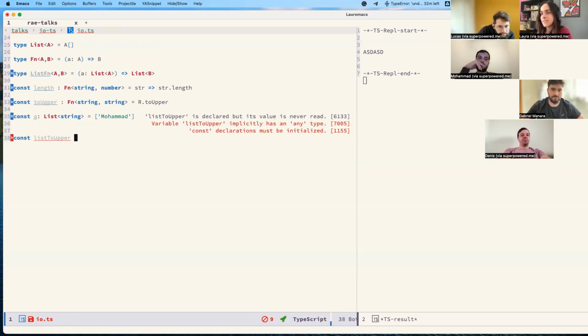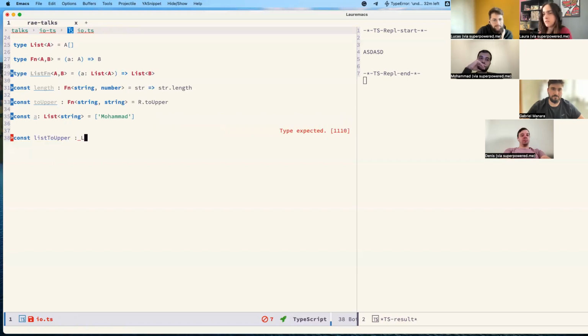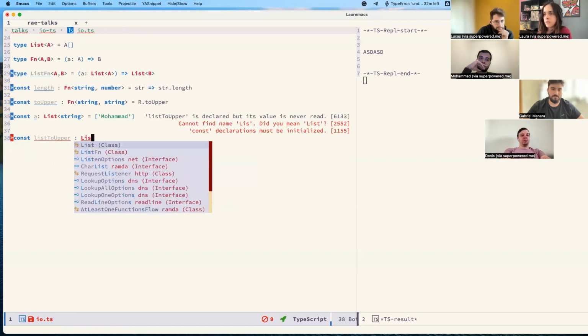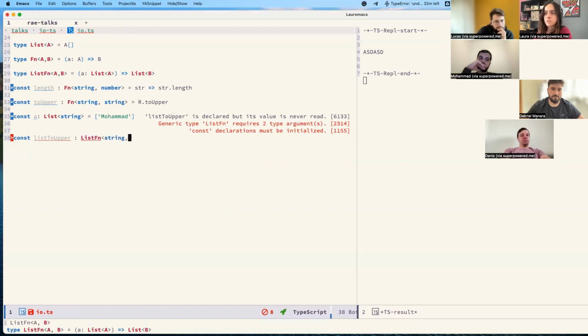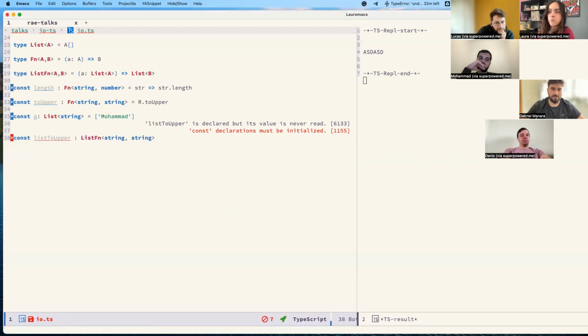Let's continue. So let's create this function here, list to upper, that will be very similar to the one before. We know that upper is string to string, so we want to get a list of strings and return a list of strings.